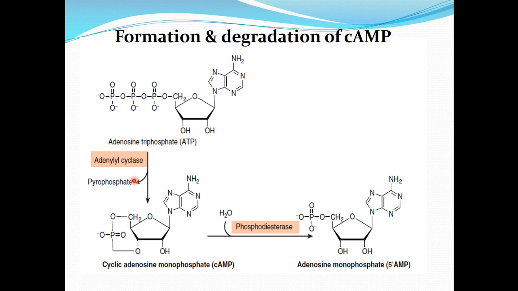How do the formation and degradation of cyclic AMP take place? As we have already discussed, cyclic AMP integrates the regulation of glycogenolysis and glycogenesis.